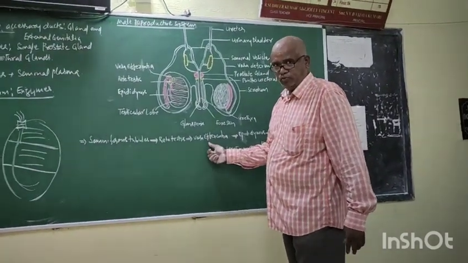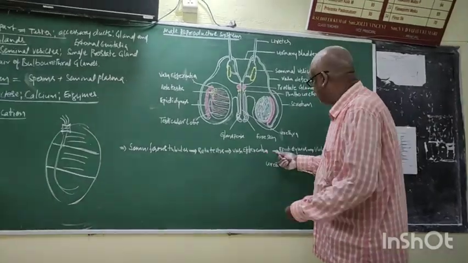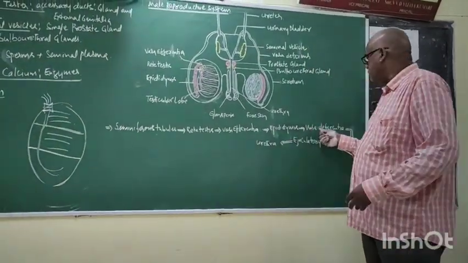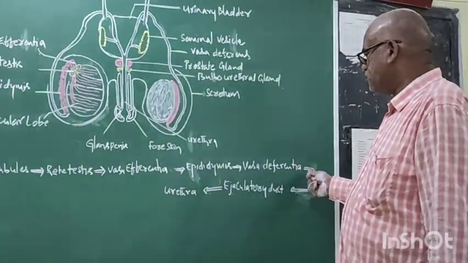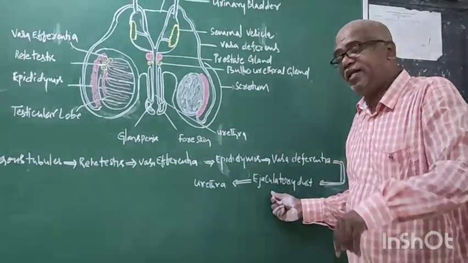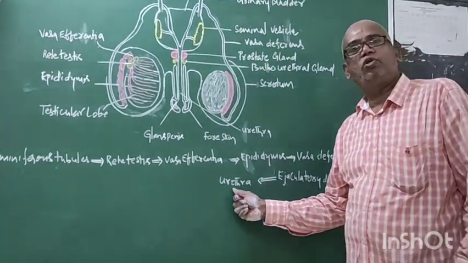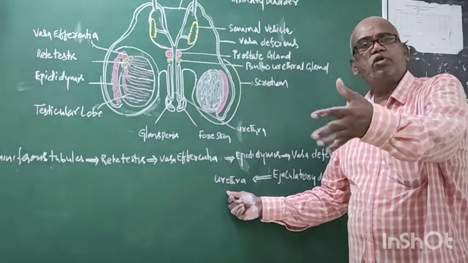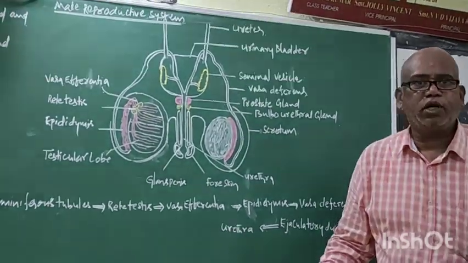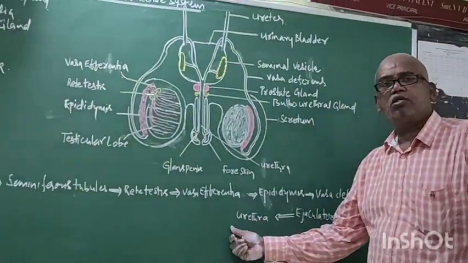Vasa efferentia is continuous with the epididymis. Epididymis is continuous with the vasa efferentia. Vasa efferentia is continuous with the ejaculatory duct. Ejaculatory duct is continuous with the urethra. After that, the urethra enters into the female reproductive system. Now up to this, right?